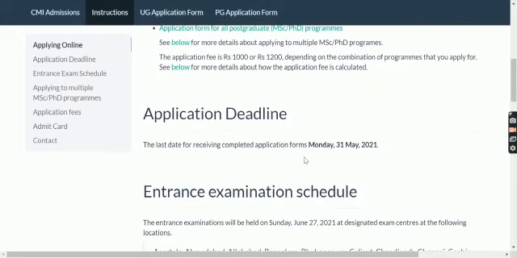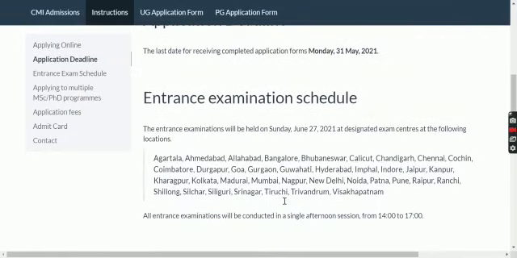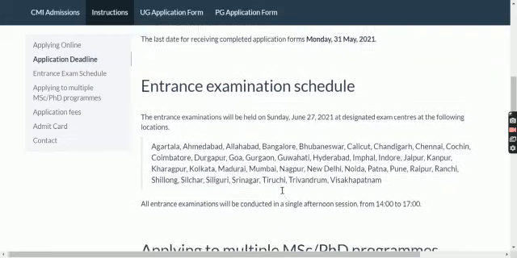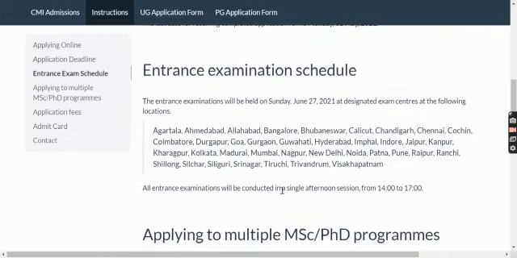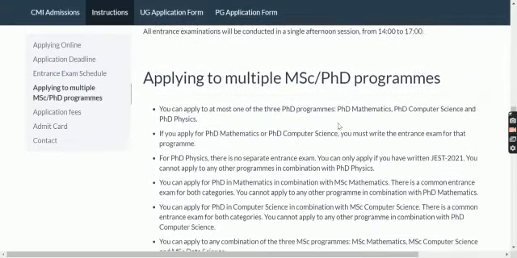The last day to register yourself is 31st May. So please register yourself before 30th. So here these are the exam centers. As you know, to get admission in the university, you have to give an entrance examination. So these are some exam centers. You can have a look over here.